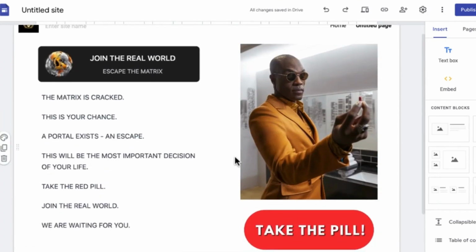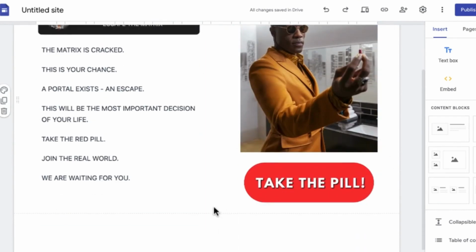So this is exactly what you need to do. Simple and short, very easy. Screenshot this one, upload the Morpheus image, and you can see it says take the red pill, and then we are done with this right now.